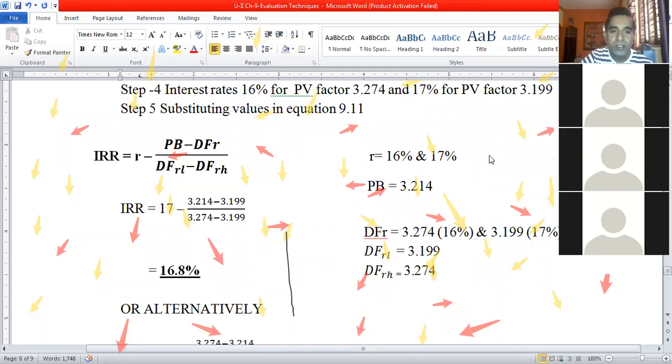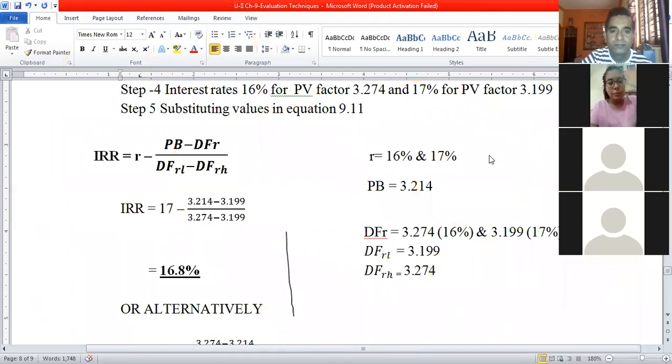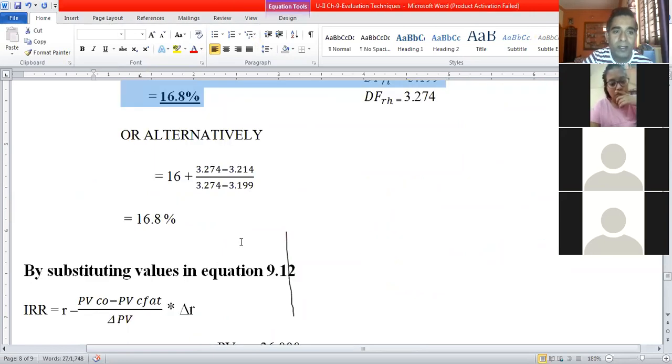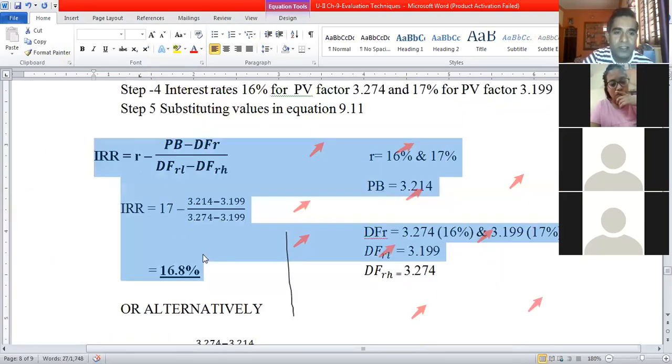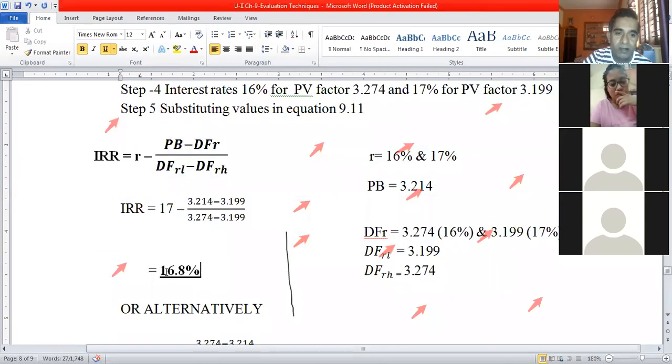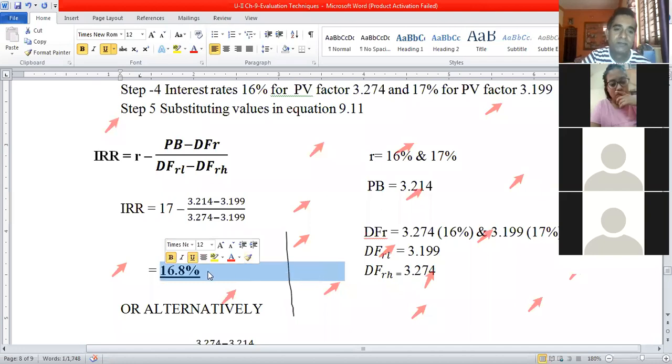Okay, next question. I hope you remember, right? You can just finish your answer with one equation and one answer. Don't go on calculating in alternative ways. Whatever formula you remember, and whatever interest rate you want to take, any one you consider, finish your answer. You need not calculate it 4 times. It is just for learning that it is shown.